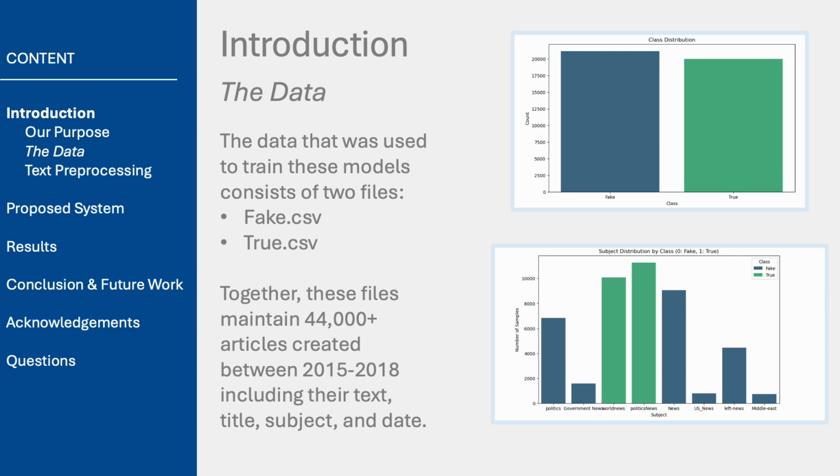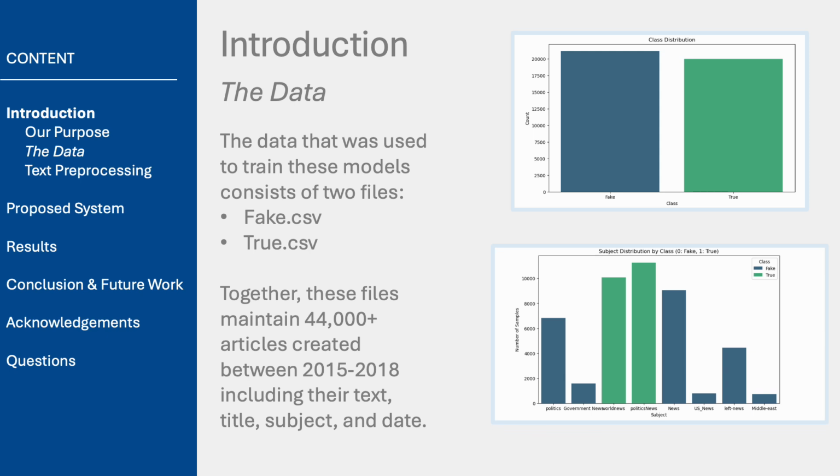Next, we analyzed the distribution of the subjects, gaining insight into the thematic coverage of the dataset. A bigram analysis was also performed to identify commonly occurring pairs of words, which provided a deeper understanding of linguistic patterns in both true and fake articles. Finally, we determined the typical length of an article, finding that the majority contained between 10 and 500 words, providing a baseline for text preprocessing.